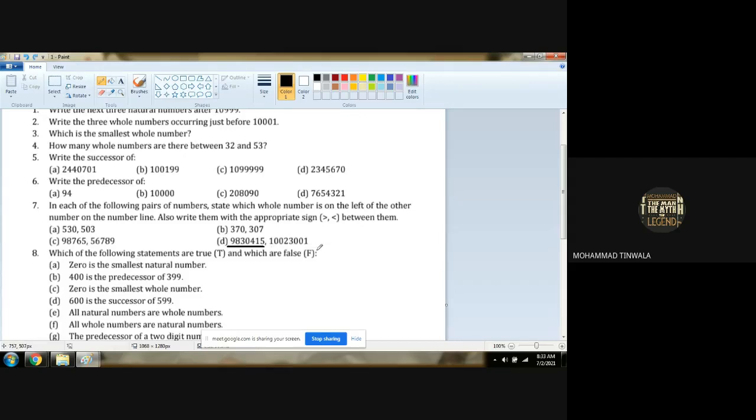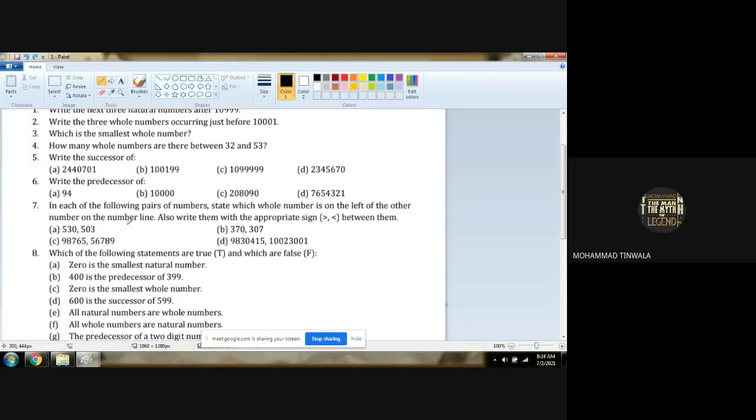We have to check which number is on the left in each of the following pairs. The pairs are given here, 4 different pairs. State which whole number is on the left of the other number on a number line. That means the smaller number will be on the left hand side of the other number. Yes or no? Yes, sir. And also describe them with an appropriate sign. We have to place the sign between them.